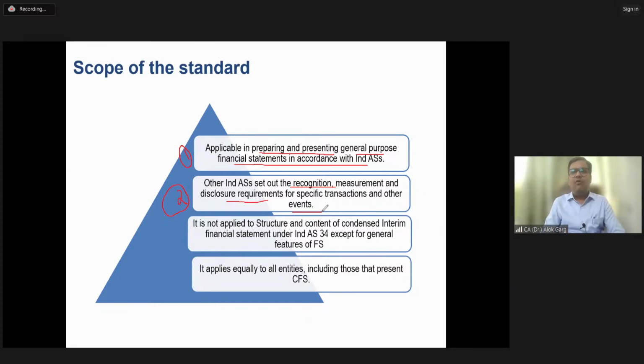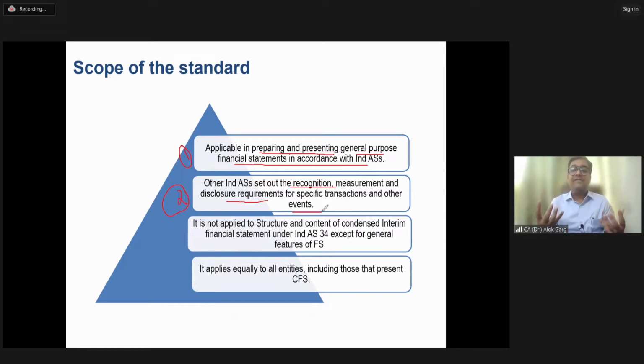This standard will not tell you what are the related party disclosure. Who will tell the related party disclosure? Ind AS 24. This standard will not tell you actuarial disclosure. Who will say that? Ind AS 19 will say that. This standard will not tell you contingent liability disclosure. Who will say that? Ind AS 37 will say that. This standard will only say that you need to prepare and present the financial statement in accordance with all Ind AS. You need, in the notes to accounts, to comply with the disclosure requirement of all Ind AS.